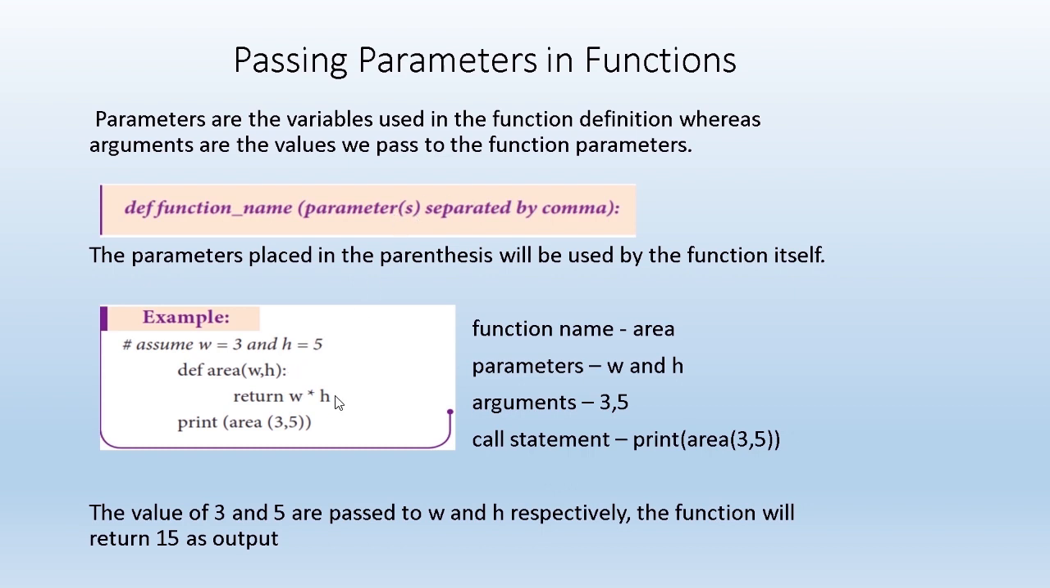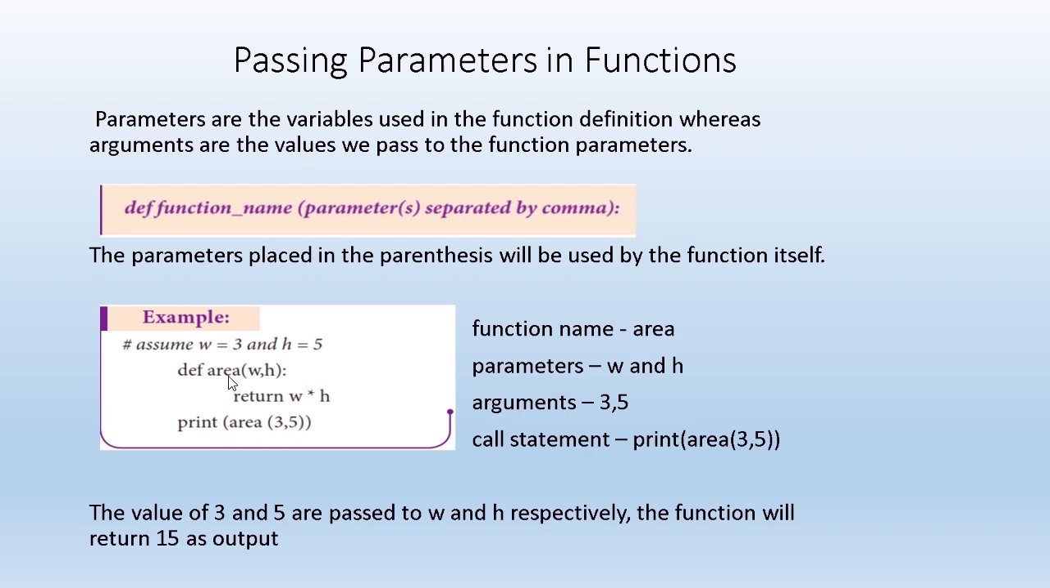Now let us see one simple example. Here the function is def area(w, h). Two variables we are using in the function definition, so w and h are called the parameters. Then we have the block of statements. There is only one statement, a return statement with the expression w into h, and after that you have print area(3, 5).